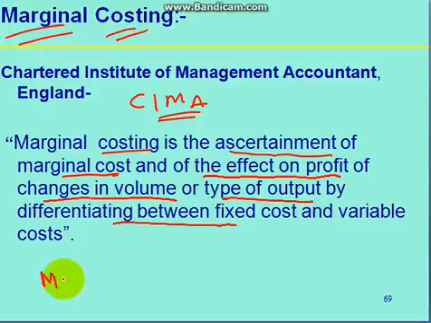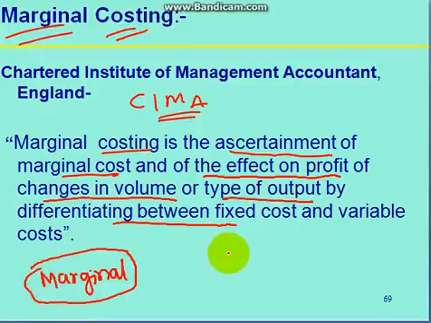So basically marginal, the word itself says there is something which depends on margin. Now how is the margin being affected? Margin is nothing but, what we say, the profit part. Now how is the profit affected?